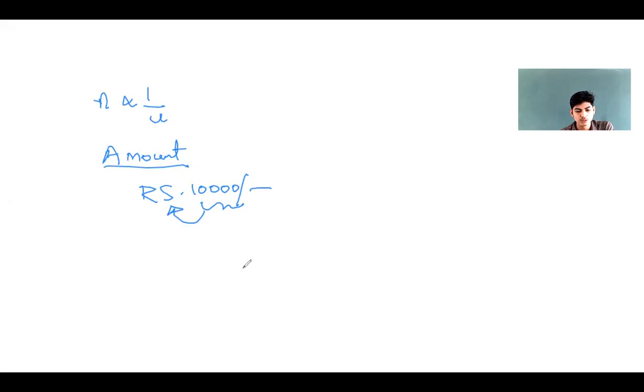Now what I do is I'll express this amount in kilo rupees. When I express this in kilo rupees, I write it as 10k rupee. See, when I increased the size of the unit, here it was rupee, here it is kilo rupee. So what happened to the size of the unit? The size of the unit here has increased.